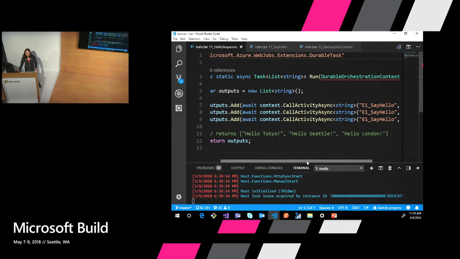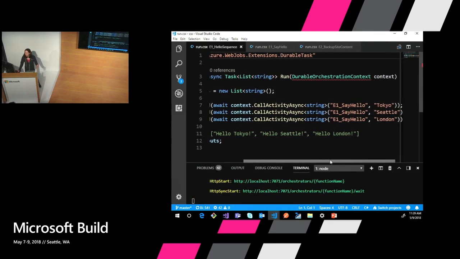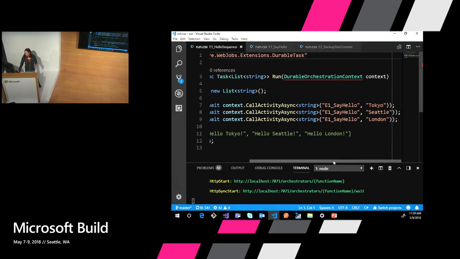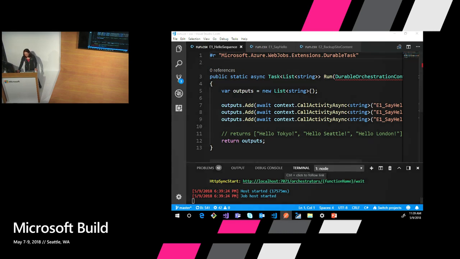So very similar to what you saw, just instead of generically named F1 and F2 functions, we have a function called SayHello. And all SayHello does is it will take whatever it's given and put it into a string that says, hello, thing that I was given, with an exclamation point. We're going to do that 3 times. We're going to put those outputs into a list of strings, and then we're going to return that list.